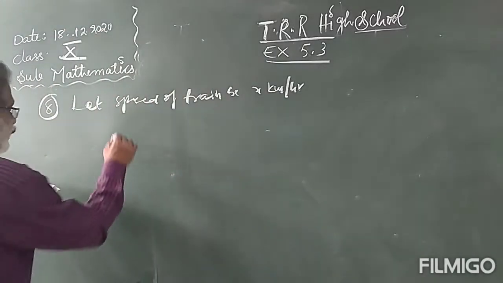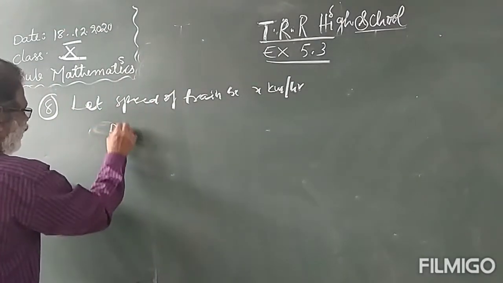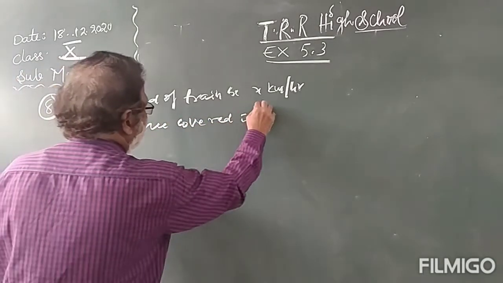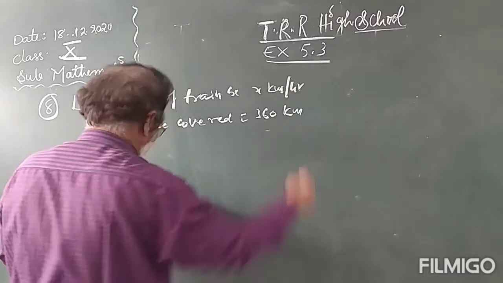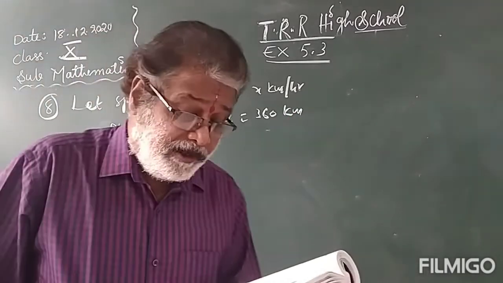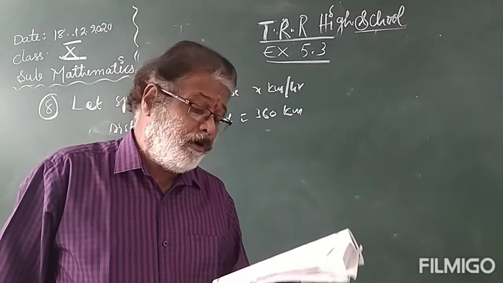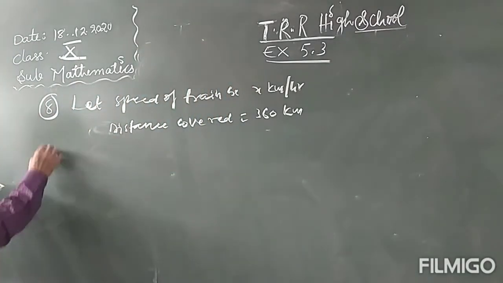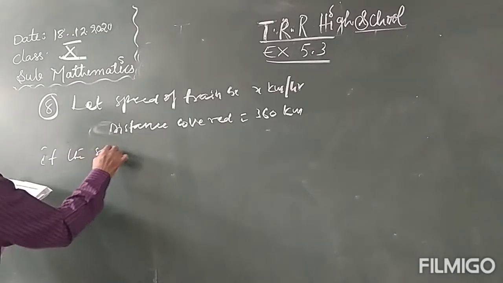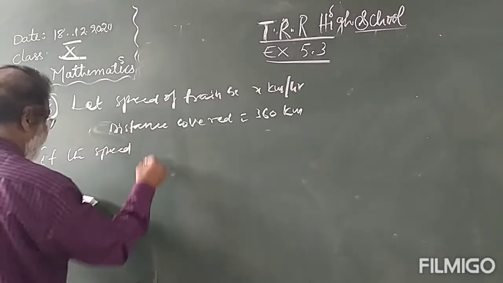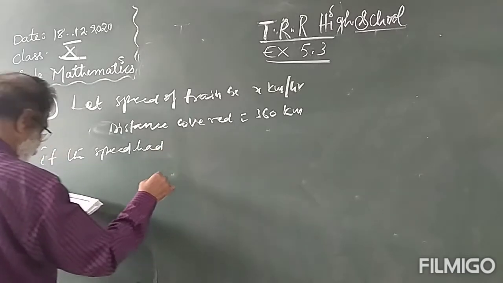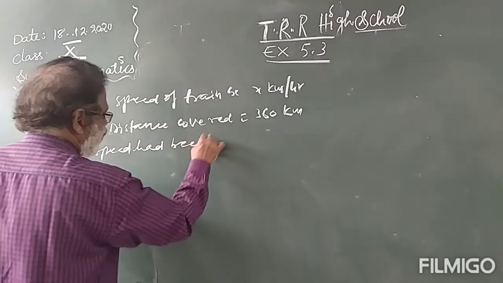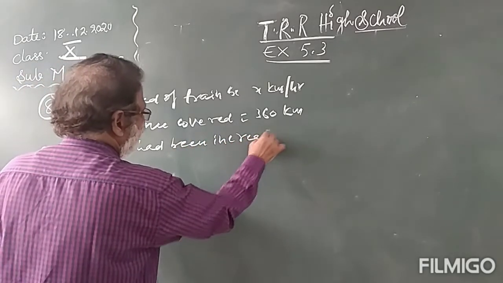Now, time taken. Distance covered is equal to 360 kilometers. Okay. If the speed had been 5 kilometers per hour more, it would have taken 1 hour less. If the speed had been increased, more means increased.